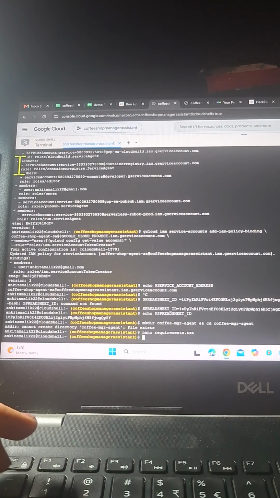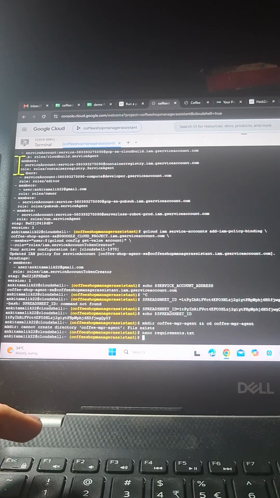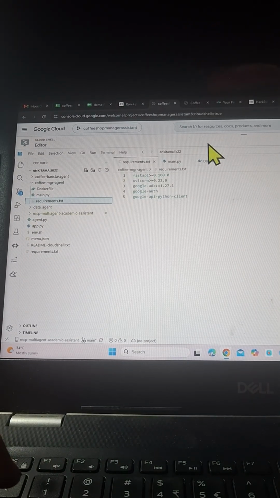Press Y, enter. Okay, so your requirements file is saved. You can go back and check the requirements here. Here is the requirements. Okay, the same file.